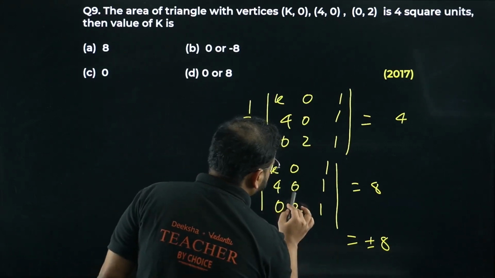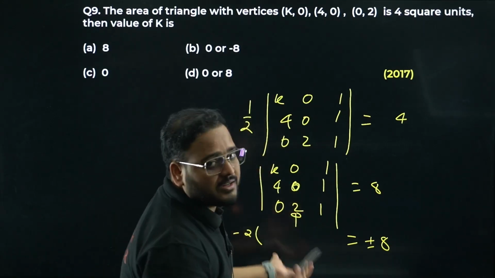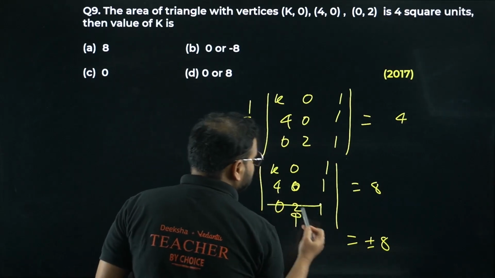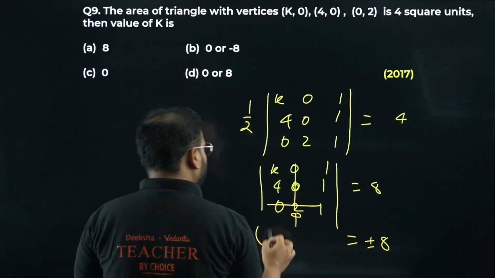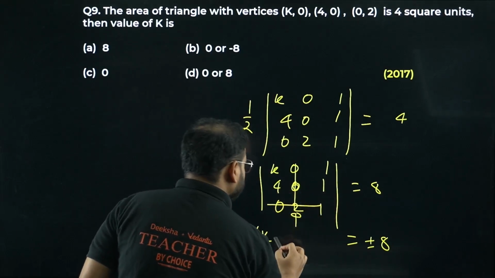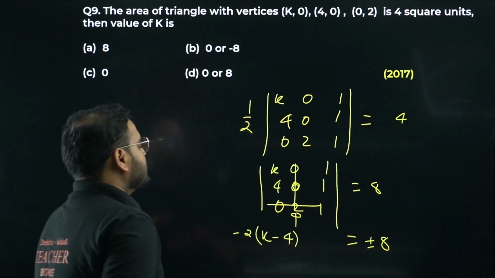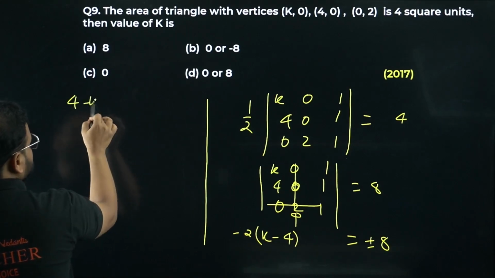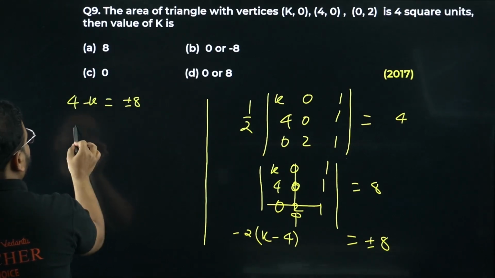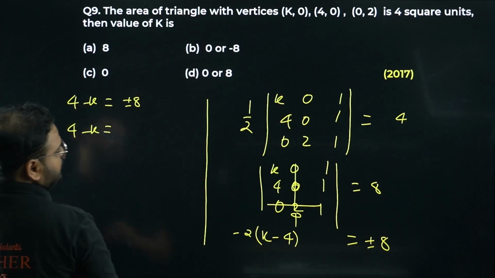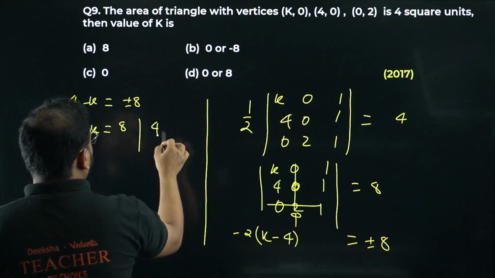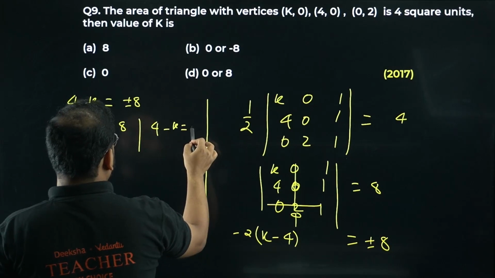So I have to be quick in my answers. That's why I'm taking this part 2. I get this row cancelled, this column cancelled. I get K into 1 is K and 4 into 1 is 4 with a minus sign. So please check, I'll end up with 4 minus K equals plus minus 8. Take 4 minus K equals 8, and 4 minus K equals minus 8, right?